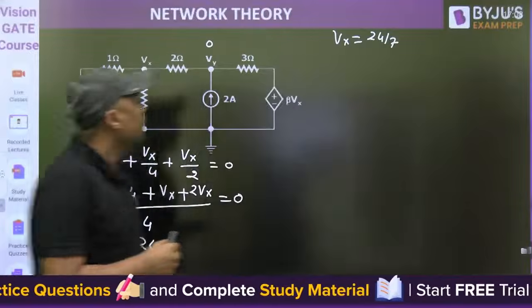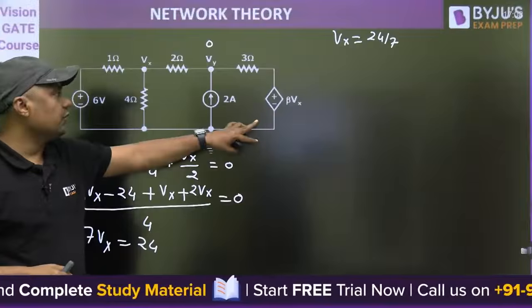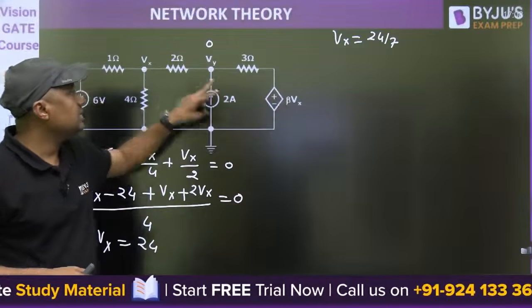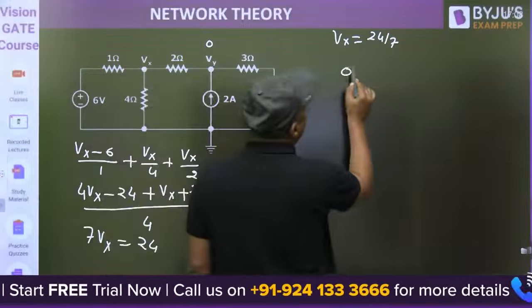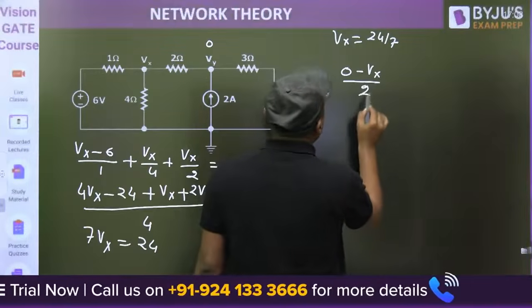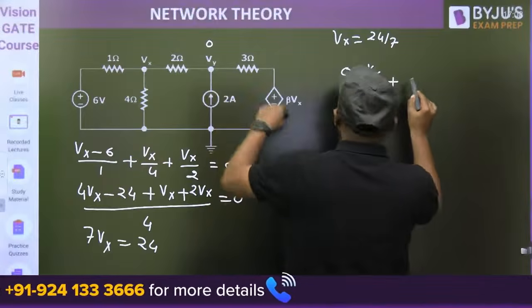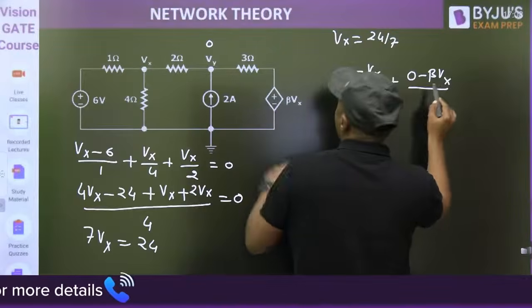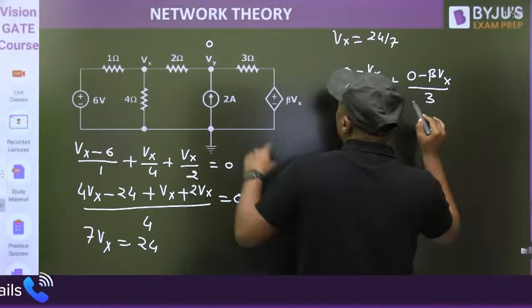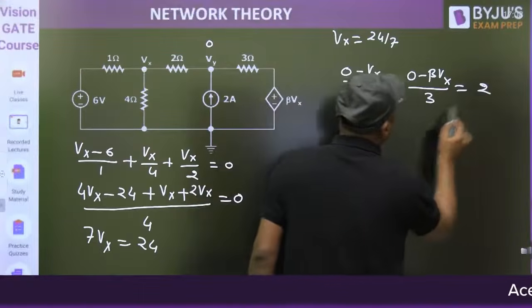Once you get the value of Vx, 24 by 7, now you can apply KCL at the other node: (0 minus Vx) by 2, since Vy is 0, plus (0 minus beta Vx) by 3. These are the outgoing currents, and the incoming current is 2.